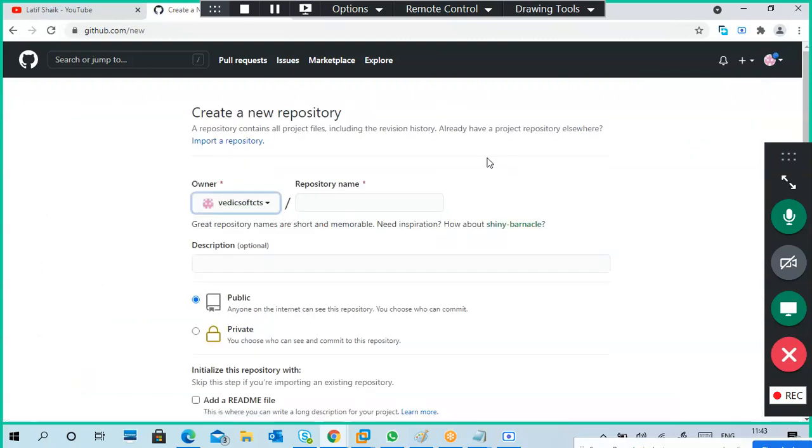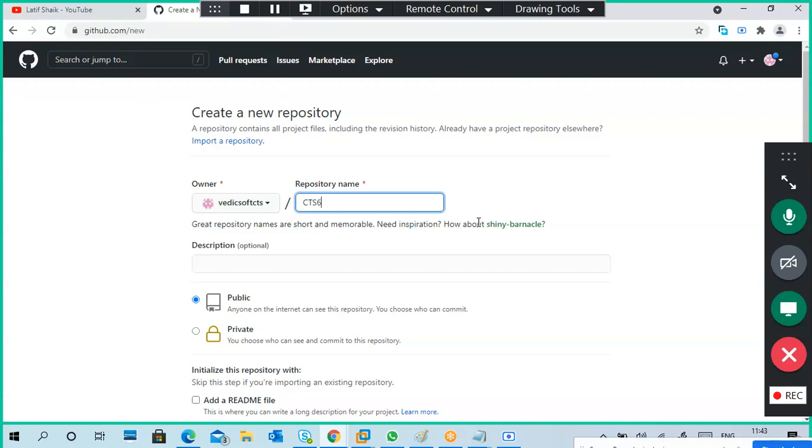I'm already logged in. If you want to know how to create an account and all, I can also show you, but I can't create a new account in this scenario, because I already have two accounts. But you can do it. Okay, next I am creating a central repository.